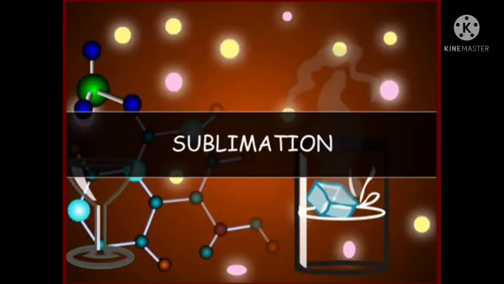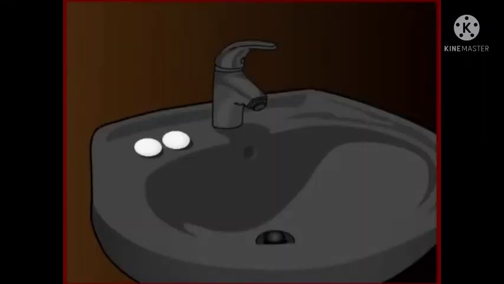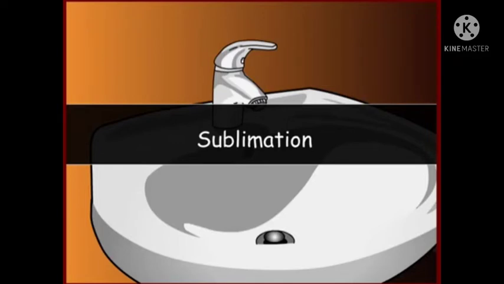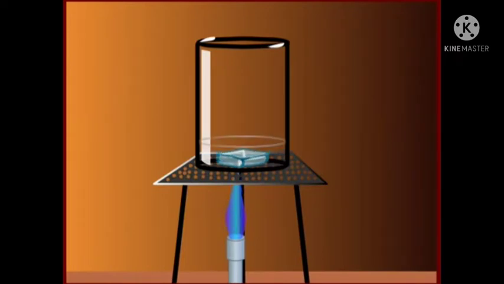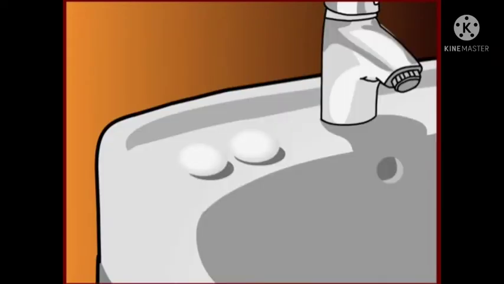Sublimation. If you keep naphthalene balls exposed to air for some days, it is observed that their size gets reduced after some days. This happens due to a phenomenon called sublimation. Normally, solids transform into liquid on heating, but in sublimation, a solid gets directly transformed to a gas on heating or on exposure to air. In the above case, as some mass of the naphthalene balls is converted to a gas, they get reduced in size.